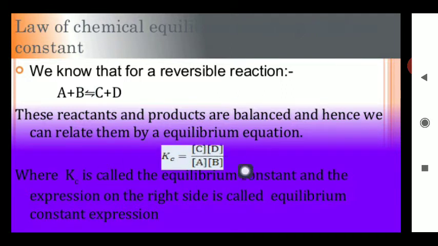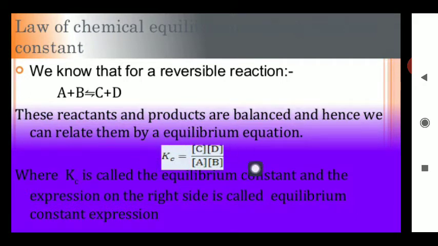this relation. Then the rate of forward reaction becomes equal to the rate of backward reaction, and then equilibrium constant K is achieved there. And this K is equal to C molar concentration into D molar concentration upon A molar concentration into B molar concentration.